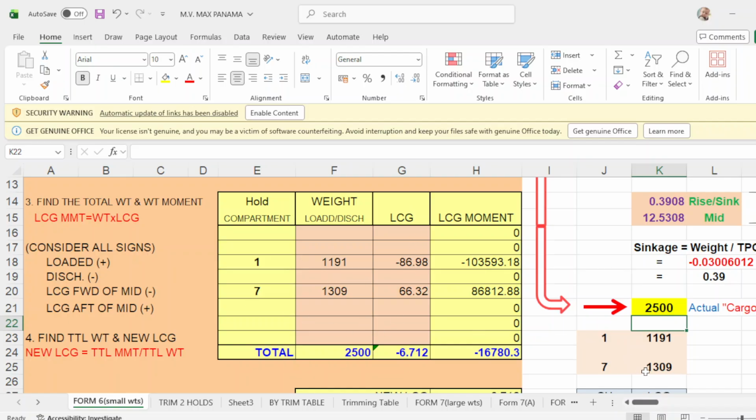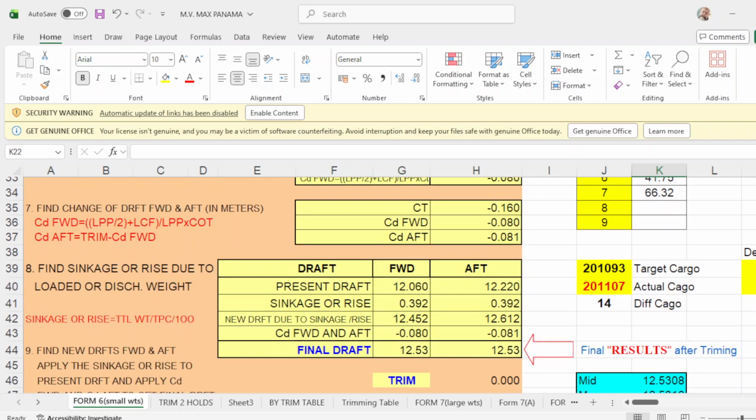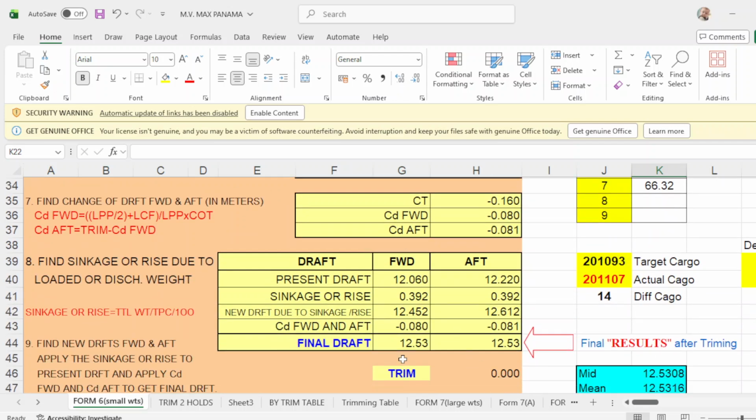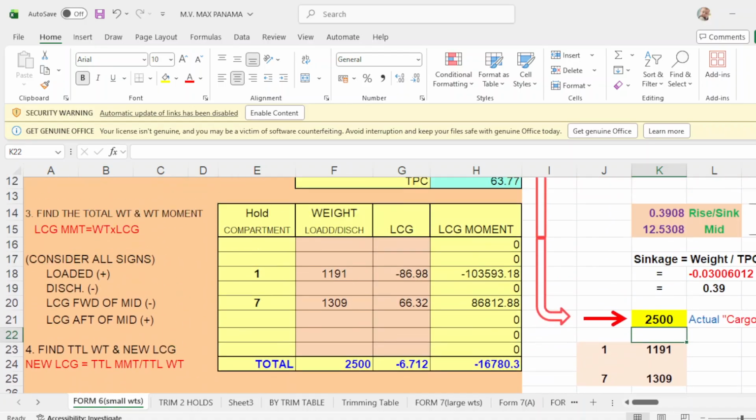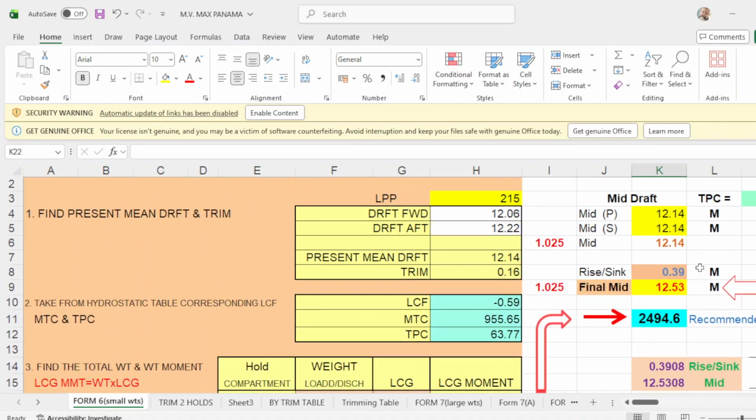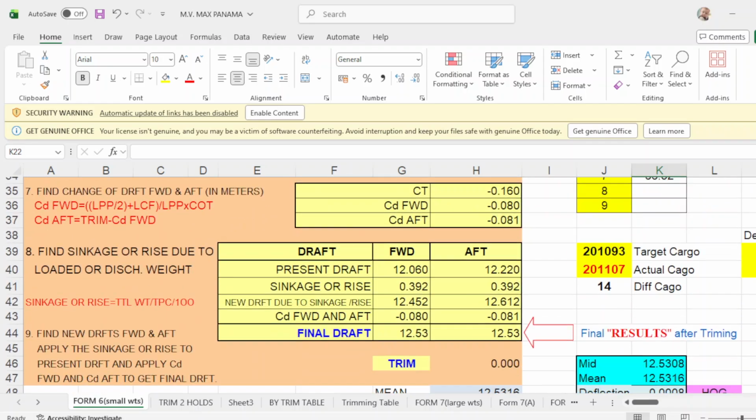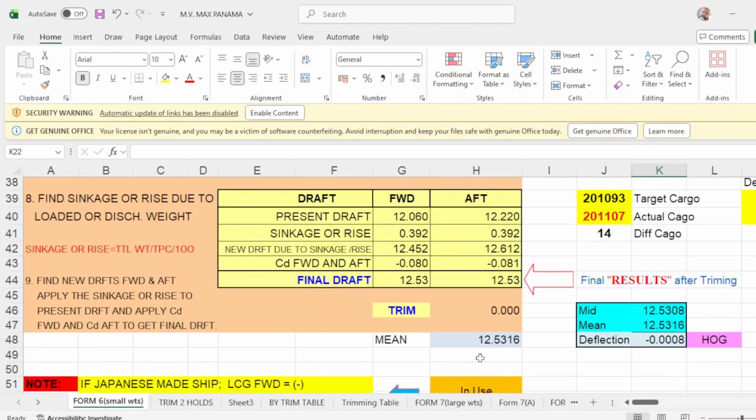Number 7, 1309, apply your LCG, and your departure drop will be even keel of forward 12.53, aft will be 13.53, trim 0, and your mean is 13.53. Your mean drop 13.5308, which is this one, okay? And your mean drop is 13.1316. Then you have zero deflection.